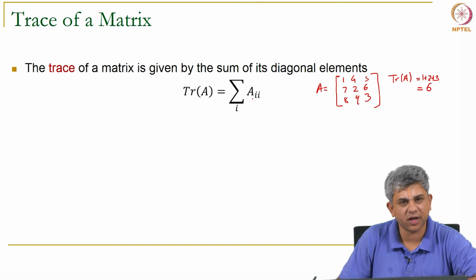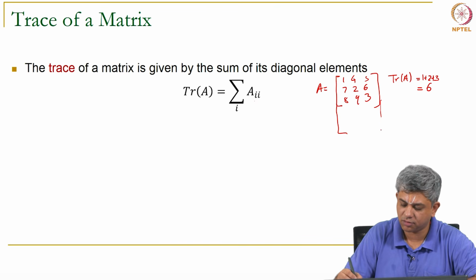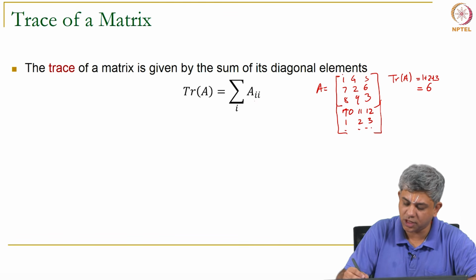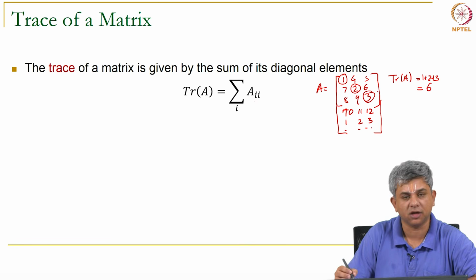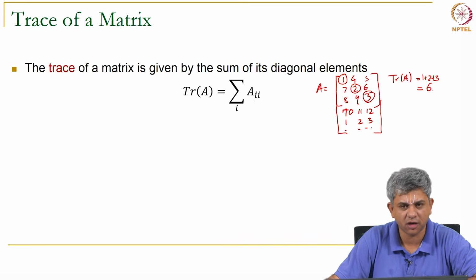Now, the idea of trace you can use for non-square matrices also. So, let us say this is longer, you had 10 11 12 and so on. You would still look at only a_ii, which are a11, a22, a33. Typically, however, we will be using trace for square matrices.